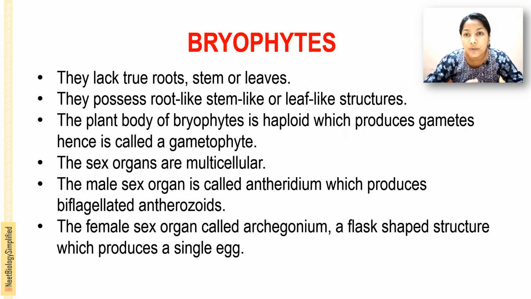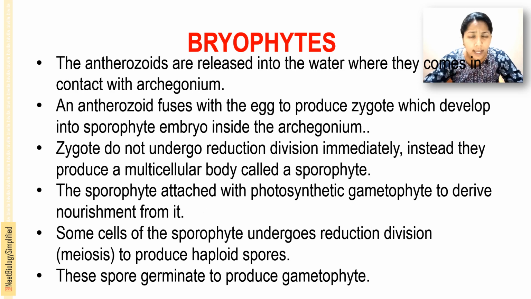The sex organs are multicellular; the male sex organ is the antheridium, which produces biflagellate androzoids, and the female sex organ is the archegonium, a flask-shaped structure that produces a single egg.